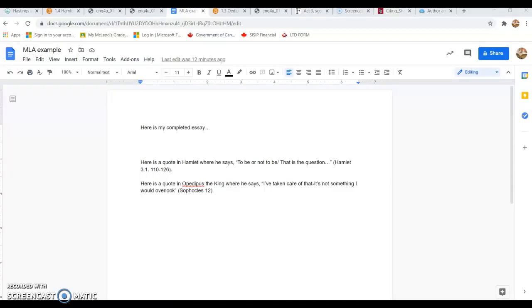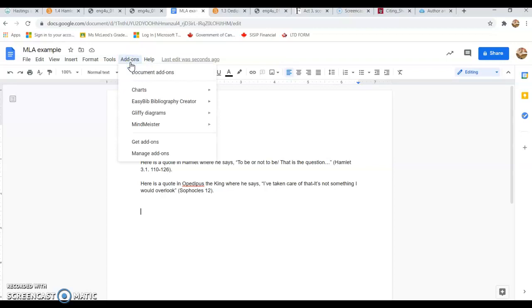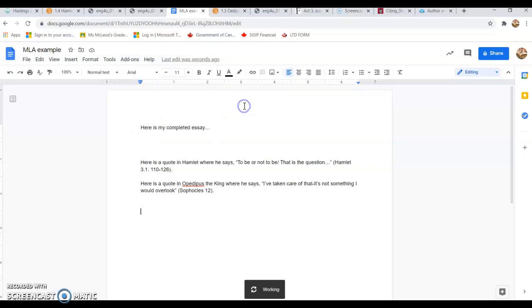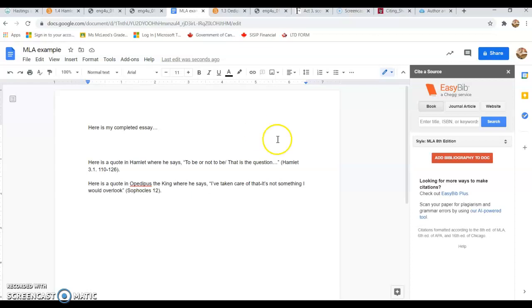So let's remember in MLA citation that there are 2 parts that need to be included here. One, we've given credit in text citation as to where this quote came from, but this has to match up with the works cited. So there are a number of ways that we can do this, but I'm going to show you within Google Docs, you have access to add-ons. I'm going to suggest using EasyBib because it's already built in. I have already added it to mine, but if you go to Get Add-ons and type in EasyBib, you can actually add it as a Google extension app. So let's see what that looks like when we go to create our works cited page.